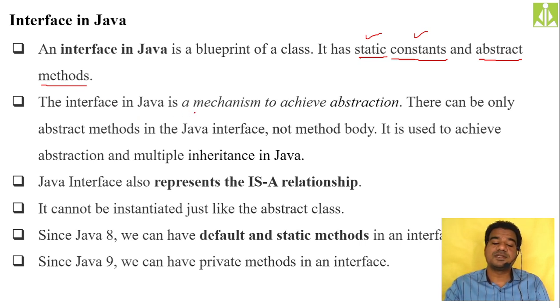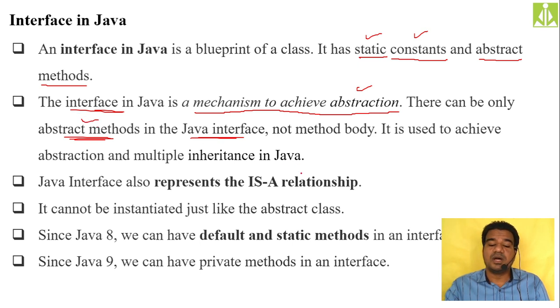So through interfaces, we are achieving the abstraction mechanism. Interface in Java is a mechanism to achieve abstraction. There can be only abstract methods inside a Java interface. So what we are keeping inside the Java interface is only the abstract methods. We are not keeping other stuff.